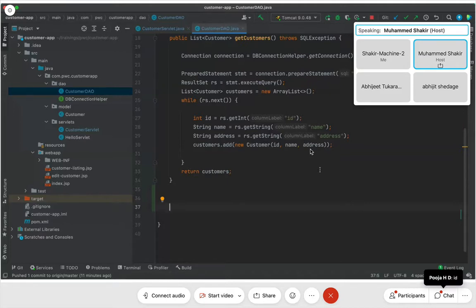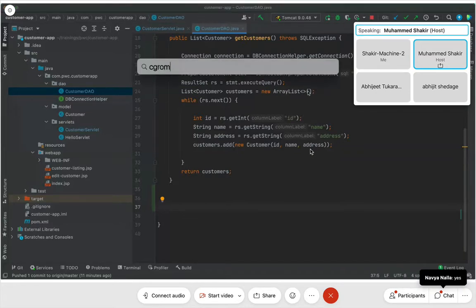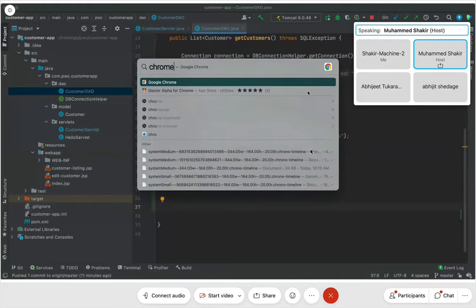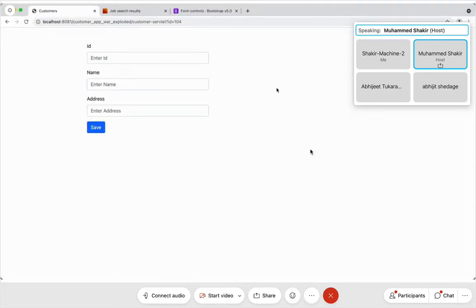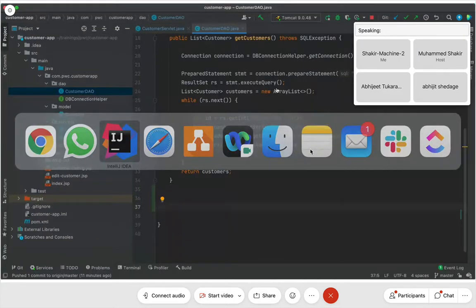Come on. Every one of you, I want your hands on the keyboard. You must be very active. The moment I ask a question, you must shoot the answer. No, Pooja, not the list of customers. If you retrieve by ID, no, Manisha. Will it be a list of customers? If you retrieve by ID, isn't ID the primary key? So you will get just one single customer object. It cannot be a list, isn't it? And even if you say list, how will you be able to show the list in the form? It's going to be the same one single customer, right? Not a list of customers. You're getting the point, right?